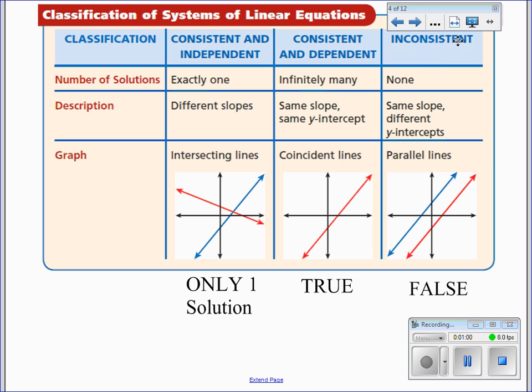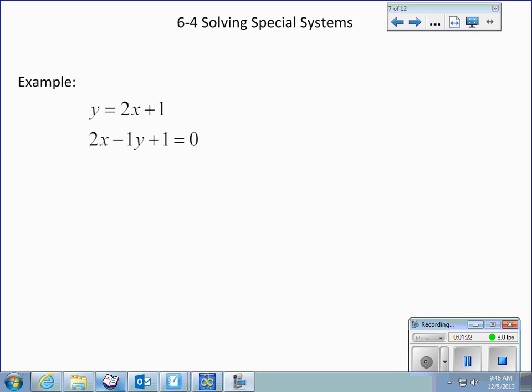And then our inconsistent system is going to be the systems where the lines are actually parallel. So we're really going to have no solution, because remember, a solution for these systems of linear equations is where they intersect. Since they're parallel, they will never intersect, and they're going to be when they come out to be false. So let's look at an example and see if we can make some sense of this.